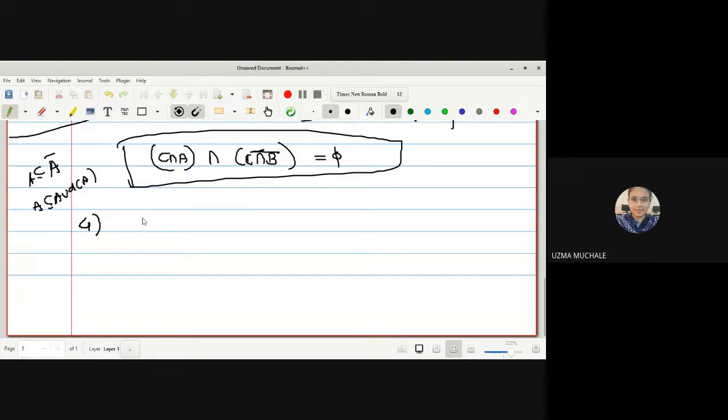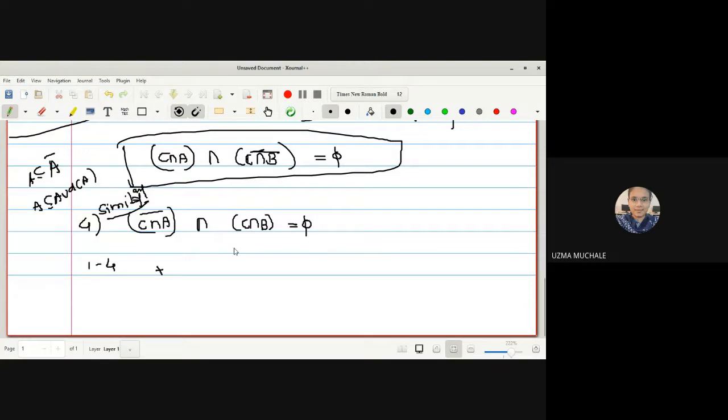Similarly, I can prove the next one, that is C intersection with A bar intersection with C intersection B. This will also be an empty set. Is it okay? Yes, ma'am. No need to prove this. You can write it similarly. Hence we can say that from all these four conditions, 1 to 4, plus we have considered the condition C intersection A and C intersection B both are non-empty.